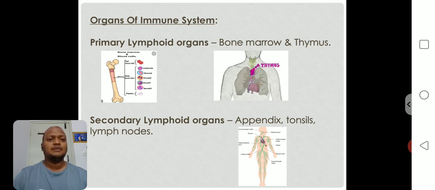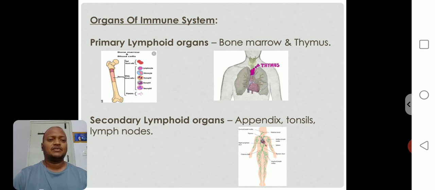So the organs of the immune system consist of two different types majorly: primary lymphoid organs and secondary lymphoid organs. What are primary lymphoid organs? Bone marrow and thymus. Bone marrow: whatever material is present inside the bone is called bone marrow. From the bone marrow, the production of blood cells takes place. And thymus is one of the endocrine glands, which is present near the lungs. Bone marrow and thymus are called primary lymphoid organs. Right?